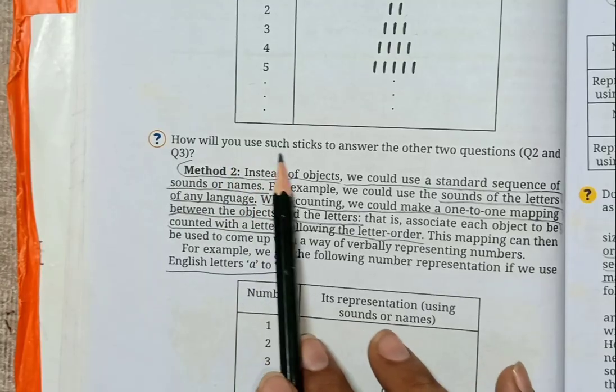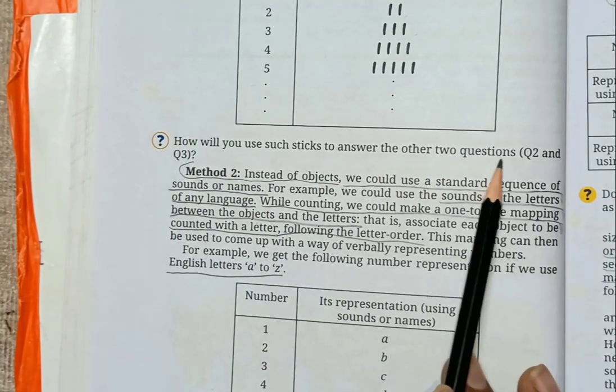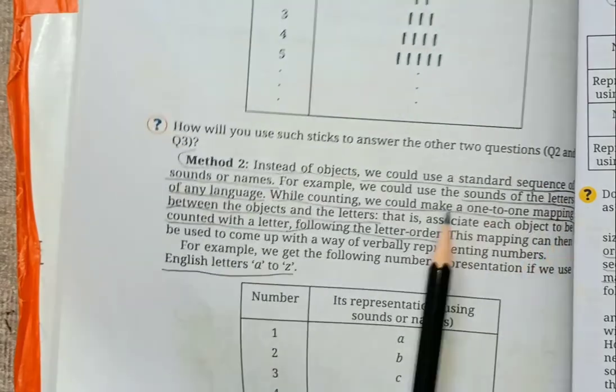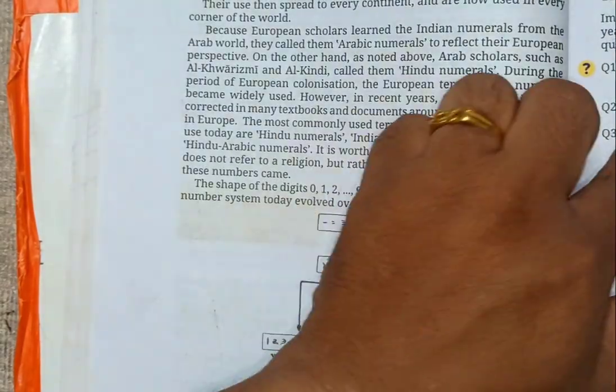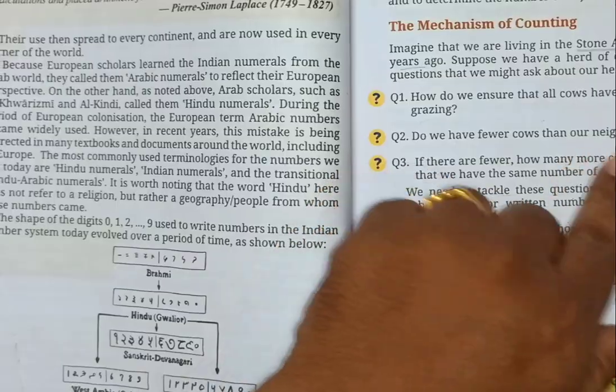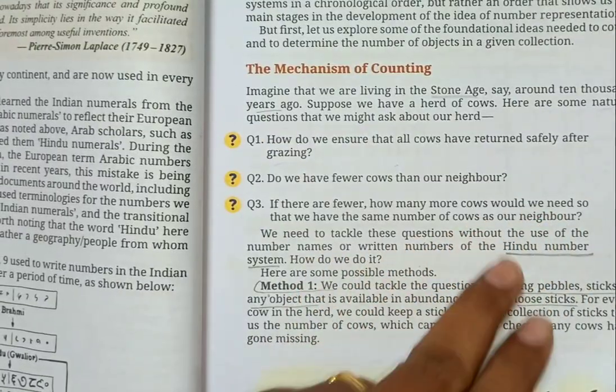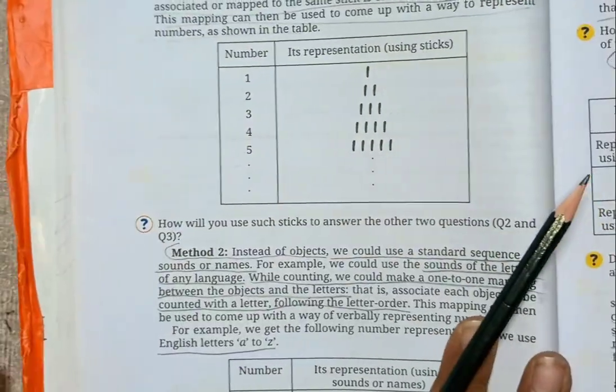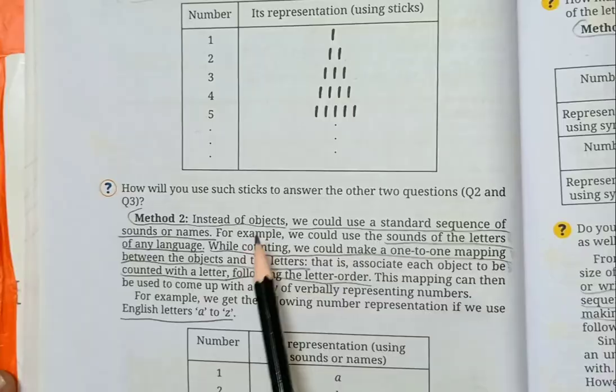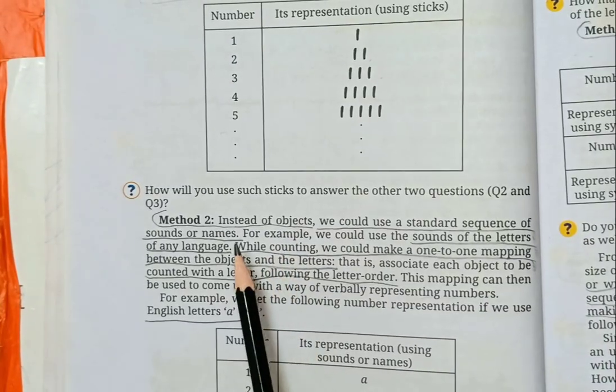Here's one question. How will you use such sticks to answer the other two questions? The other two questions we have learned here: how the neighbors have come, and how many cows we need, so as to have the same number of cows as the neighbor. So let us see that one. In method 2, we will learn how to answer the remaining two questions.